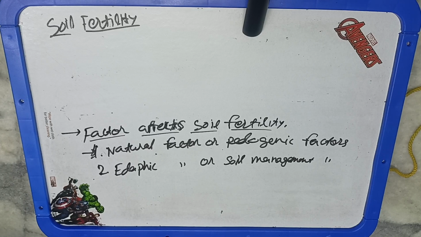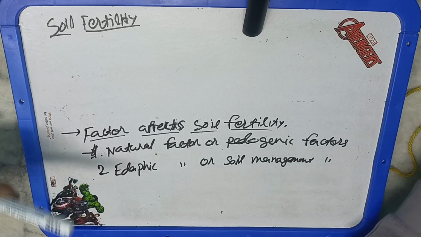For example, if we use urea for a very long time, it may lead to acidity in the soil. Now this acidity will hamper some of the nutrients. You can say some of the nutrients may not be available to the plant. So there we can say that the soil fertility has gone down. Okay, so these factors affect the soil fertility.